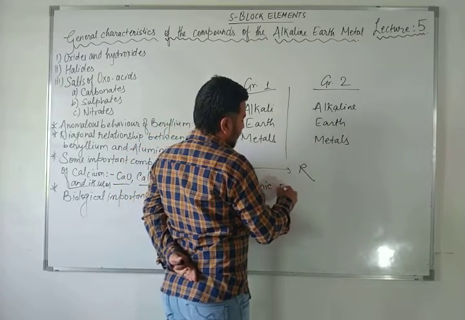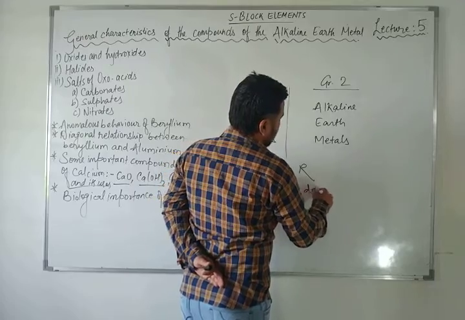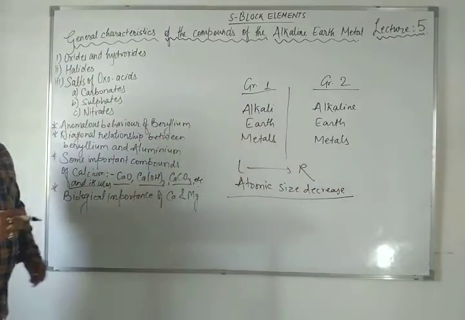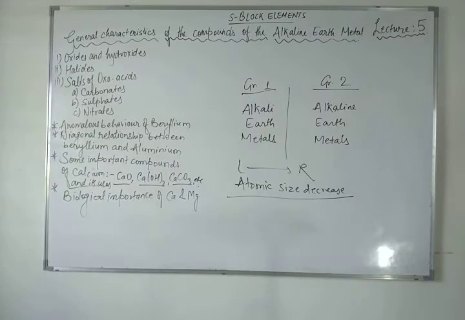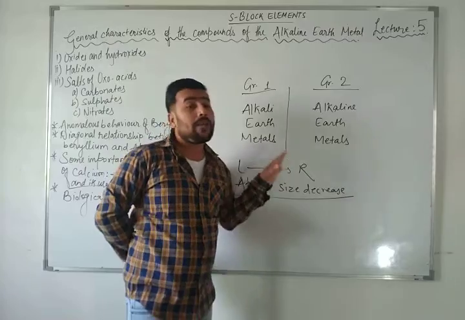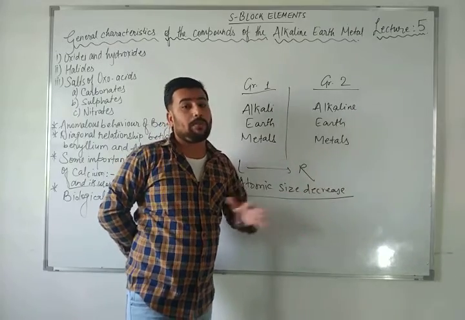If the atomic size decreases, we can correlate that the nuclear charge will increase, because of the smaller size. If we compare group number 1 and 2, can you tell me which will be more ionic? Group number 1 will be more ionic than group number 2.